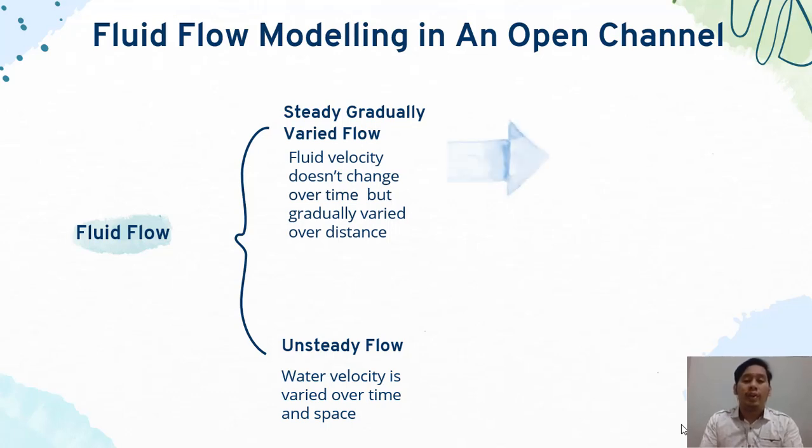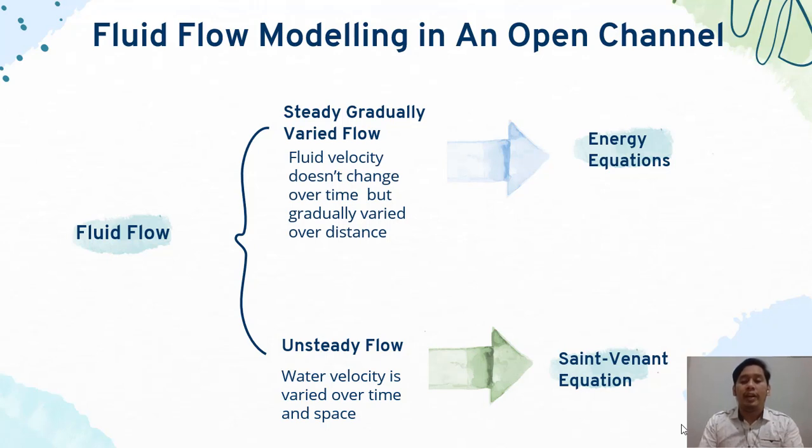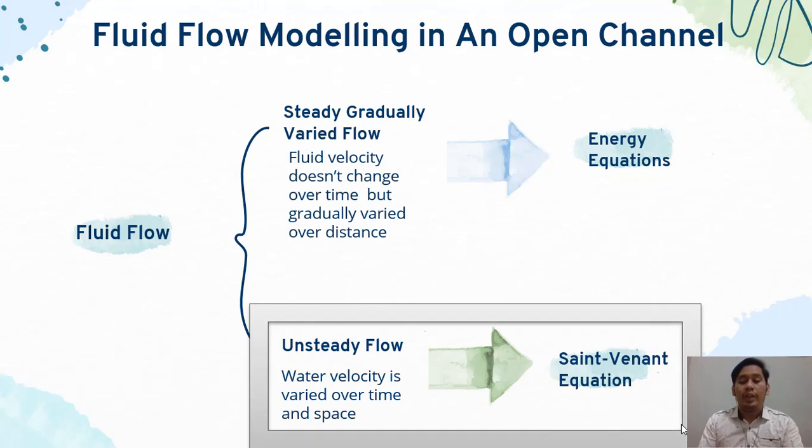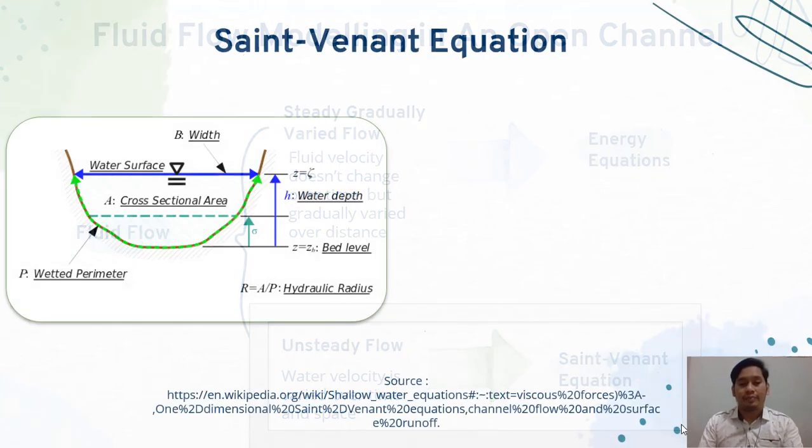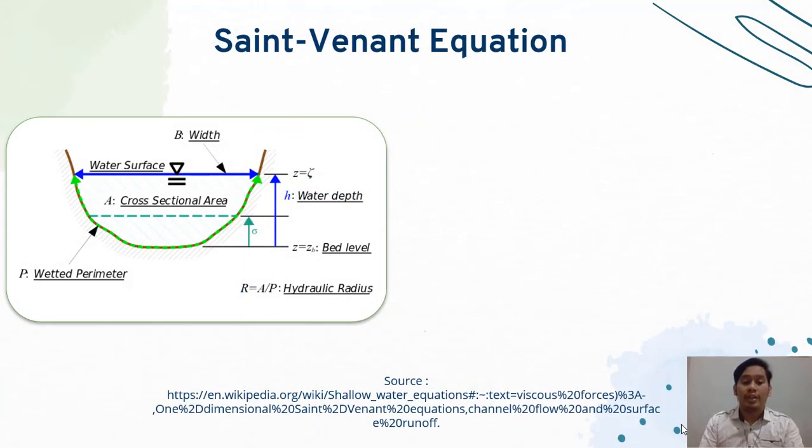Steady gradual fluid flow is usually considered with energy equation, and unsteady flow is usually considered by Saint-Venant equation. In this research, we will consider unsteady flow with Saint-Venant equation. What is the Saint-Venant equation?